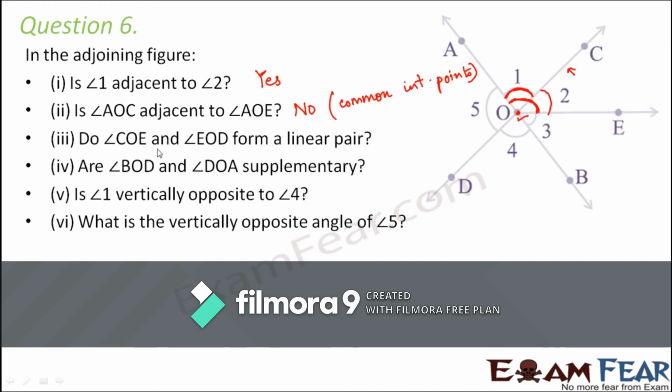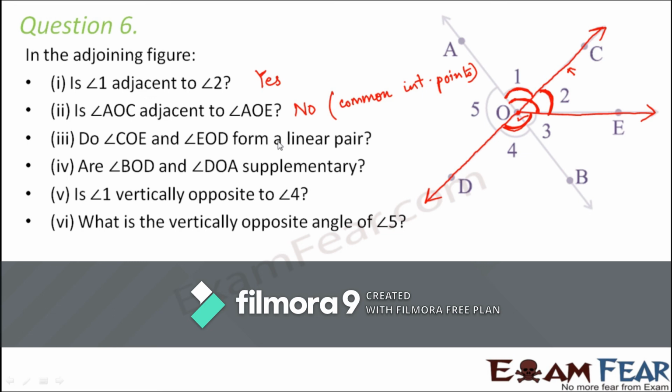Do angle COE and angle EOD form a linear pair? So COE, that is angle 2, and EOD, that is this angle. So we have to tell whether angle 2 and this angle, so basically we are talking about these three rays. This is one ray, this is another ray, and this is another ray. So we are basically talking about only this part. If this angle and this angle, they are linear pair or not?